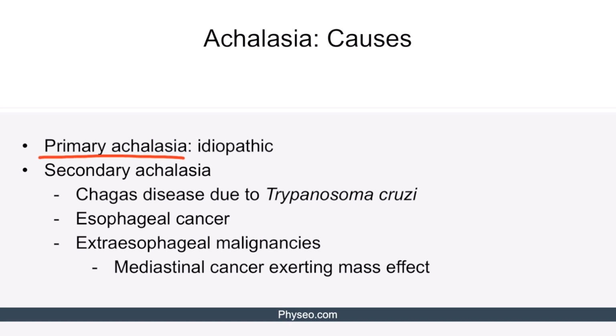In contrast, secondary achalasia can be caused by Chagas disease due to Trypanosoma cruzi. This protozoan infects the esophageal wall and destroys the myenteric plexus. Esophageal cancer itself can cause achalasia by narrowing the lower esophageal lumen. Extraesophageal malignancies, such as mediastinal cancer, can exert the mass effect and externally compress the lower esophagus, causing achalasia.